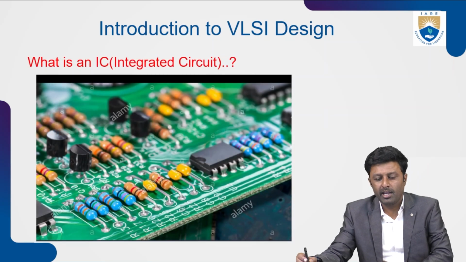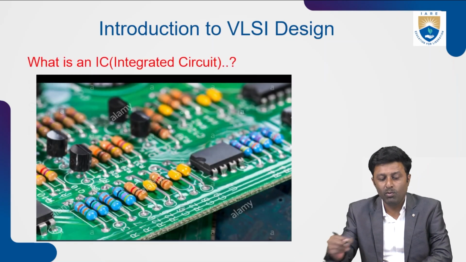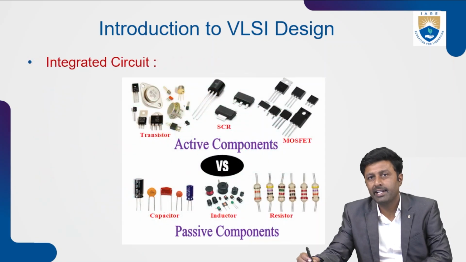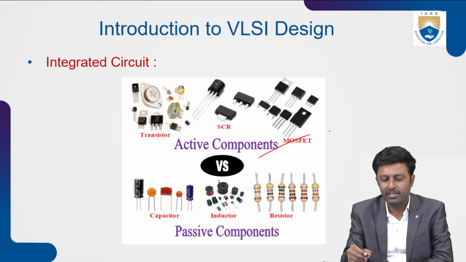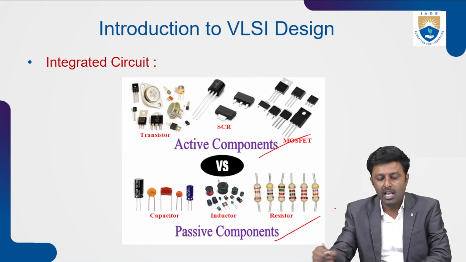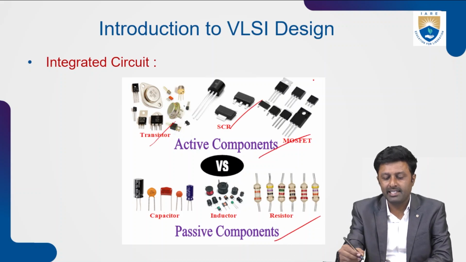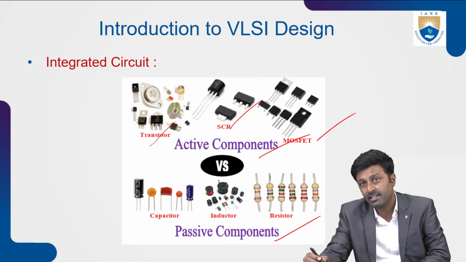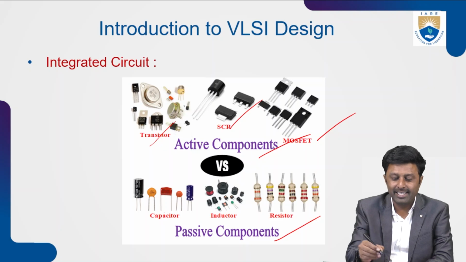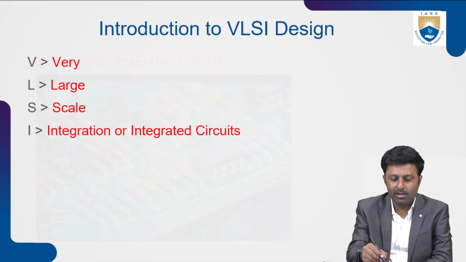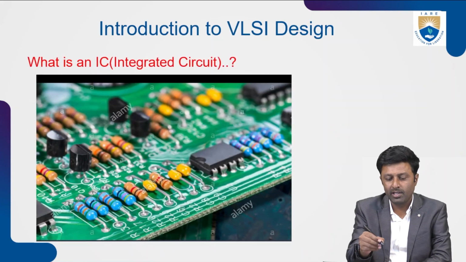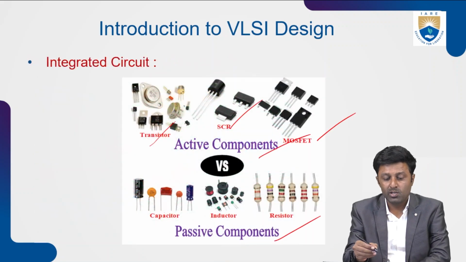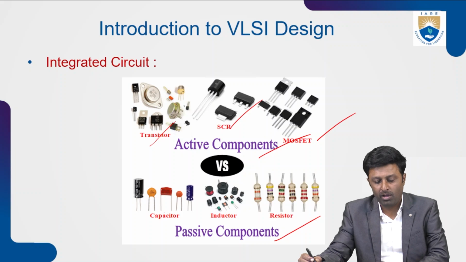Before we begin our discussion, we'll see what is an IC. An integrated circuit is basically made up of active components and passive components. Active components like transistors, SCR, and MOSFET, and passive components like capacitors, inductors, and resistors. So in VLSI, what is very large scale integration? We will be integrating millions of transistors on a single IC. An IC is made up of these active and passive components.